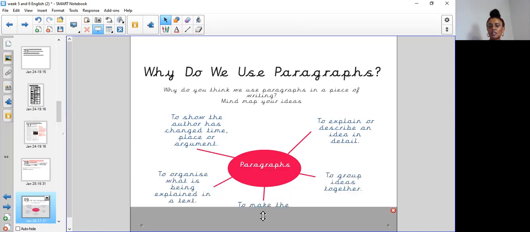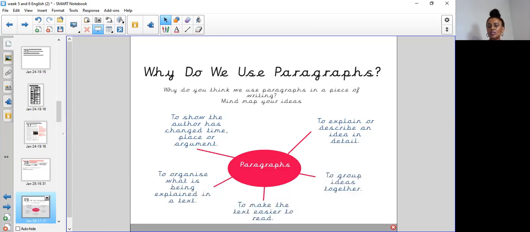Okay, so you might have had some time to have a little brainstorm about why we use paragraphs, and I've got some ideas here. So, paragraphs are used to explain or describe an idea in detail, to group ideas together, to make the text easier to read, which is something that I definitely think is really useful when reading something with paragraphs in it because it's much clearer. To organize what is being explained in the text and to show the author has changed time, place, or argument.